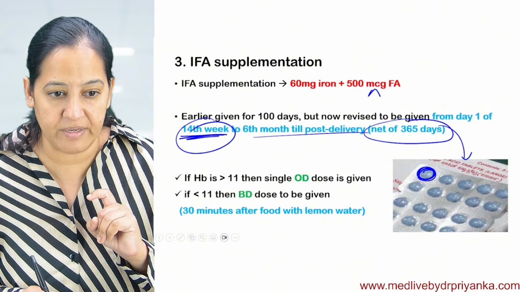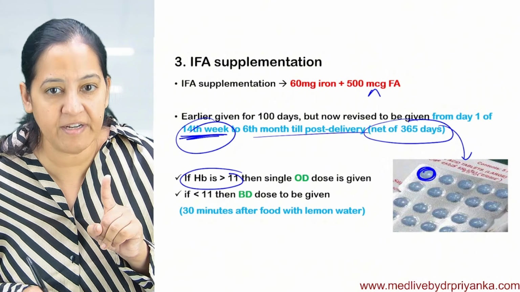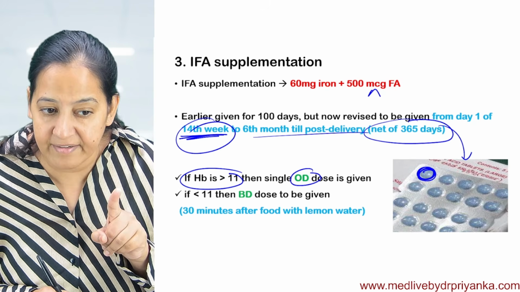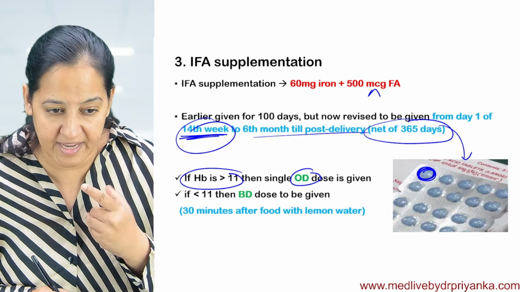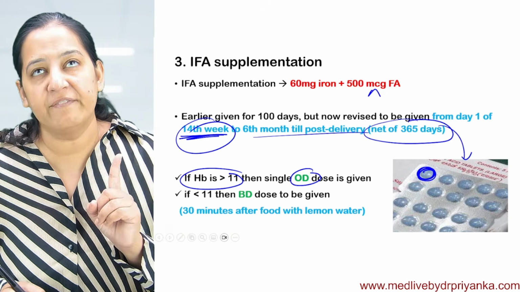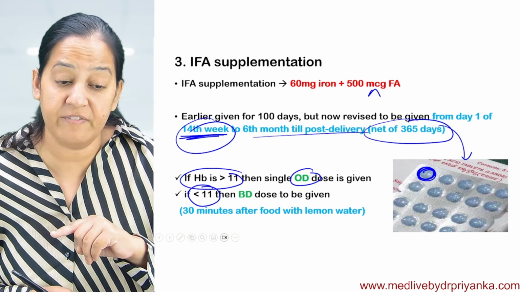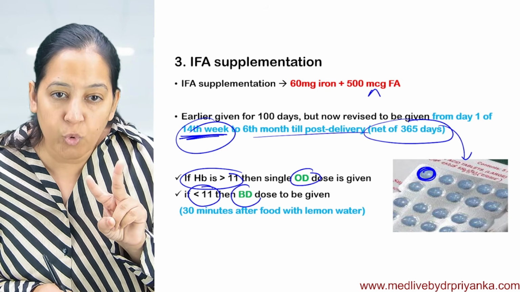If the hemoglobin is more than 11, we give one tablet daily. But if the female is anemic, the cutoff for pregnancy is 11. I guess you know that, 11 gram hemoglobin. If the hemoglobin is less than 11 gram per deciliter, the female is anemic during pregnancy, which is very common in India. So give 2 tablets daily.